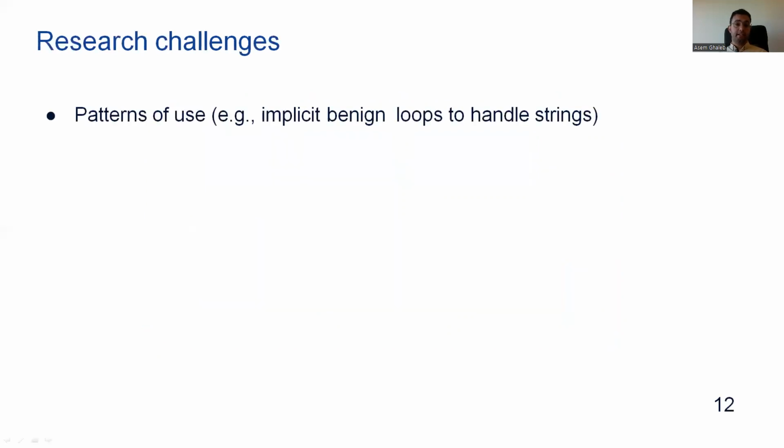Tracking TINs in the contract bytecode to detect gas-related vulnerabilities is a challenging problem. The bytecode has several patterns of use, for example, loops used to handle operations on strings that are represented as dynamic arrays. Here we need to distinguish this kind of loops from loops that can lead to gas-related vulnerabilities.